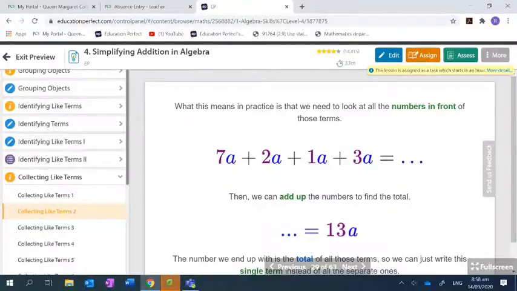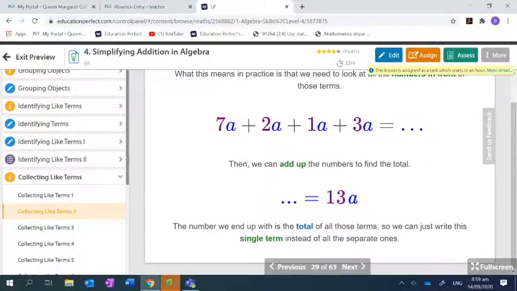So here I have 7 A's plus 2 A's plus 1 A plus 3 A's. Are they all like terms? Yes, they're all A terms. Therefore, they can all be combined. So 7 plus 2 makes 9, plus 1 more makes 10, plus 3 more makes 13 A's. So you're just adding up the numbers.